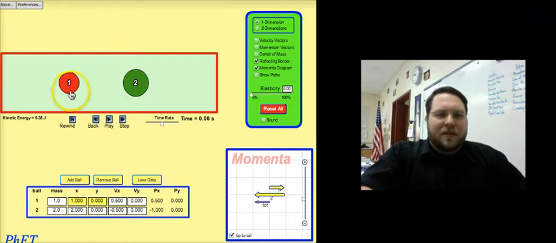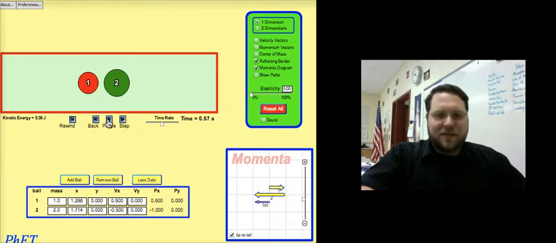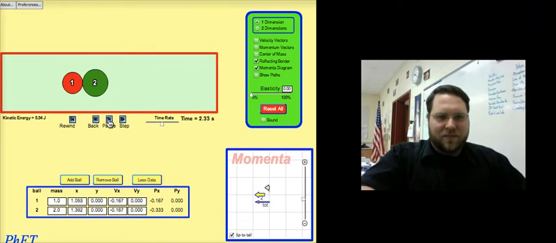All right, notice in this case our kinetic energy is 0.38 joules, and our total momentum. Let's first allow these things to collide, and let's watch what happens to the total momentum. So they collide, and our total momentum stays the same. Again, we look at this and watch, and our total momentum does not change.